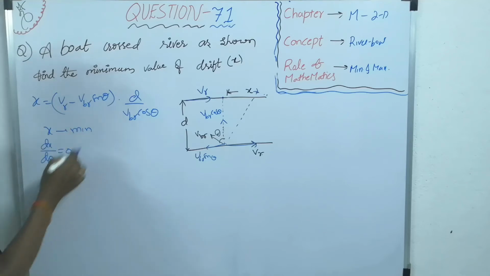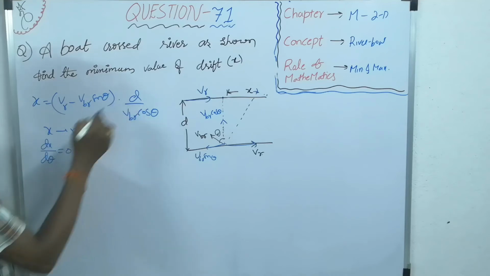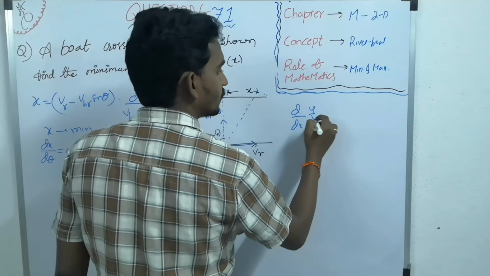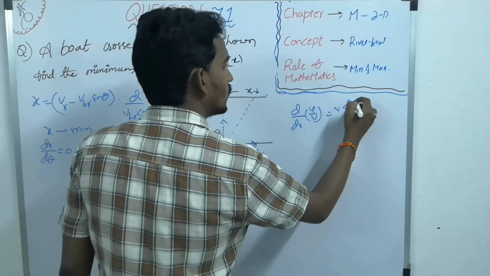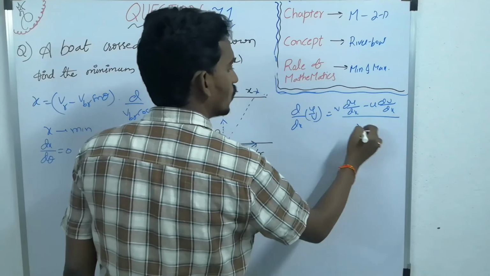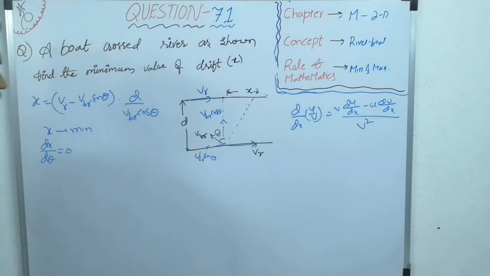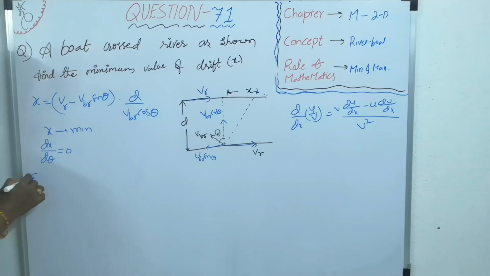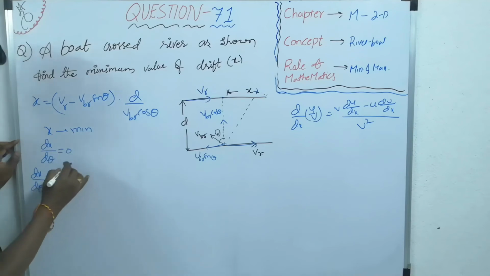This is one function, this is another function, like differentiation of u by v: v into du by dx minus u into dv by dx, whole divided by v square. So dx by d theta equals, d is constant, take it.